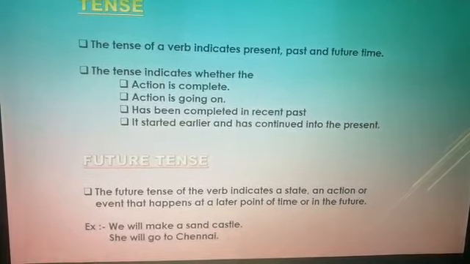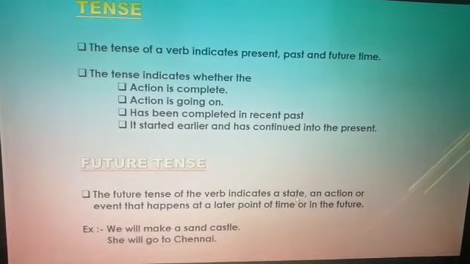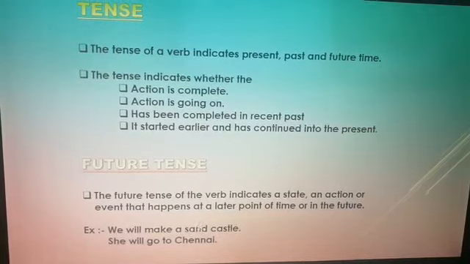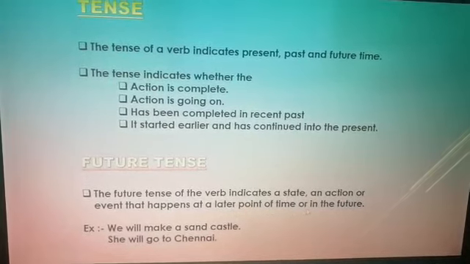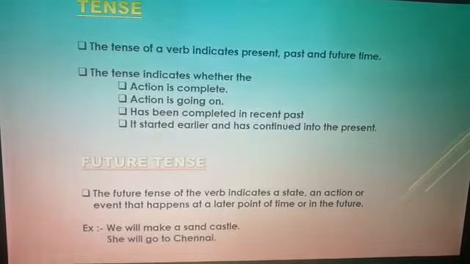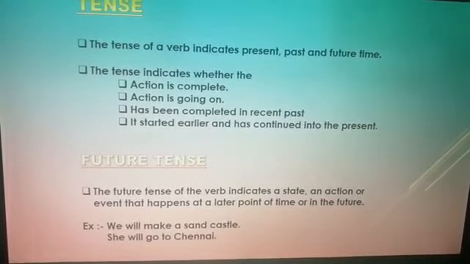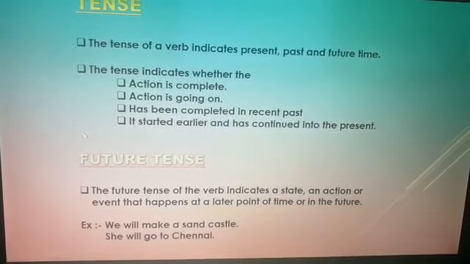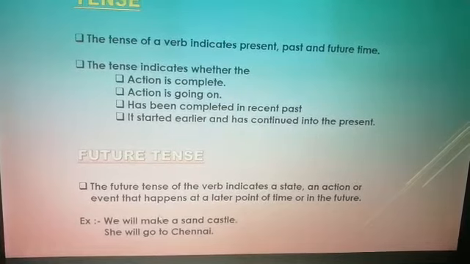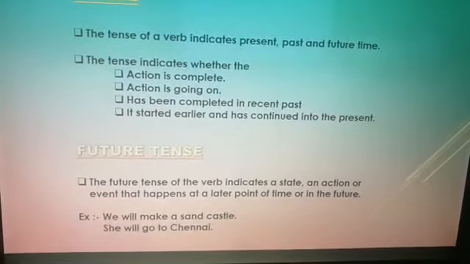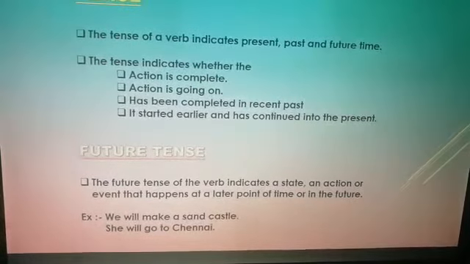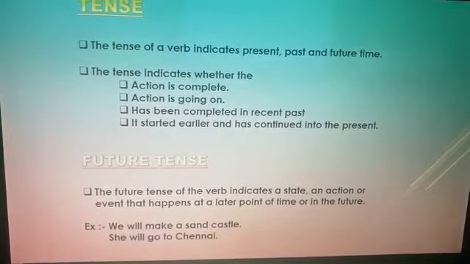The future tense of the verb indicates a state, an action or event that happens at a later point of time, or in the future. It means the future tense tells about a state or an action or an event that will happen in the immediate or the near future. It predicts an event in the immediate or near future.